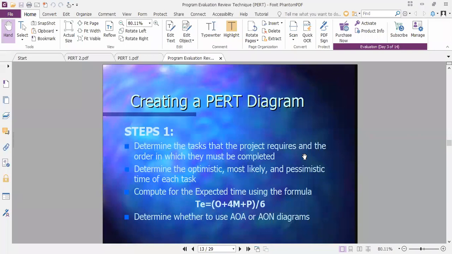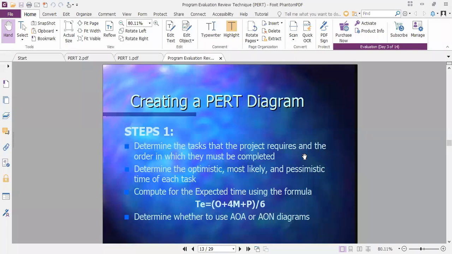So for that, what to do? While creating a PERT diagram, we first have to calculate the expected time, that is the average time, using this formula.